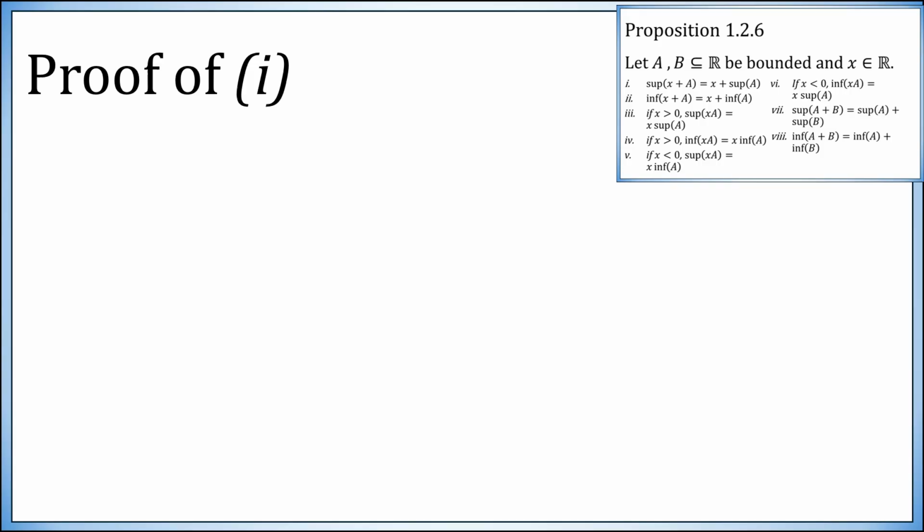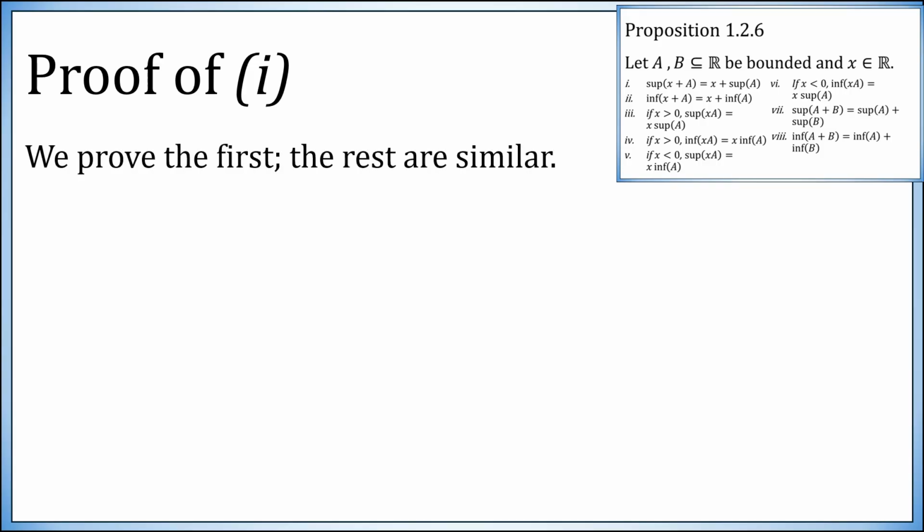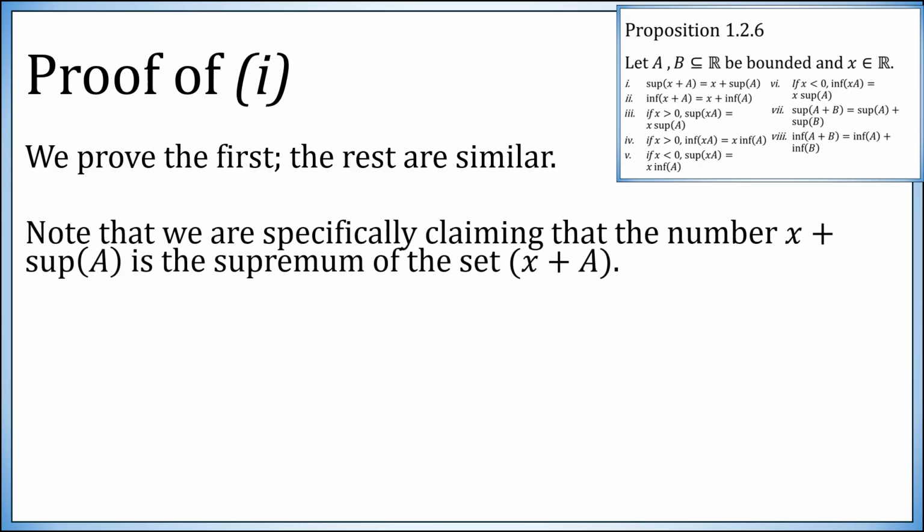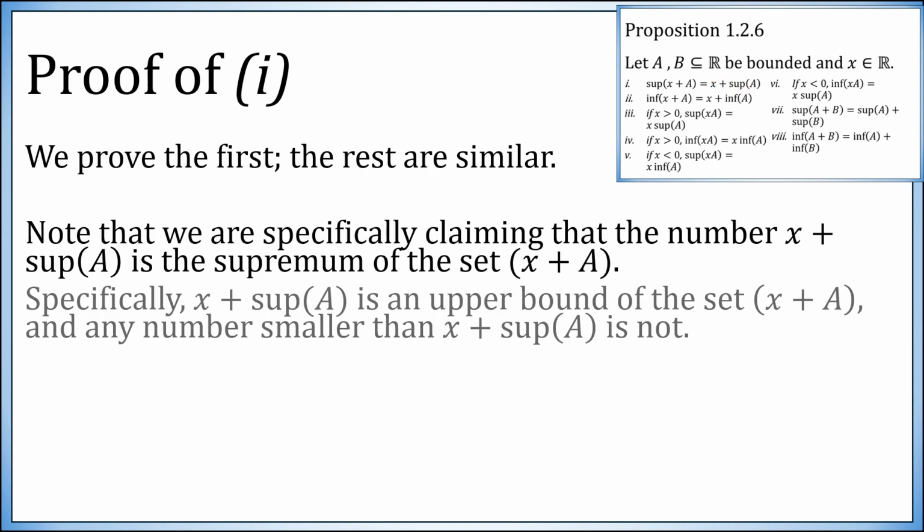And not included in the statement of this proposition, so don't worry about it. Let's prove just item 1. All of the rest are very similar. So we're specifically claiming that this number equals this number. These are two different numbers: the least upper bound of the set x plus A is equal to the least upper bound of the set A plus the number x.